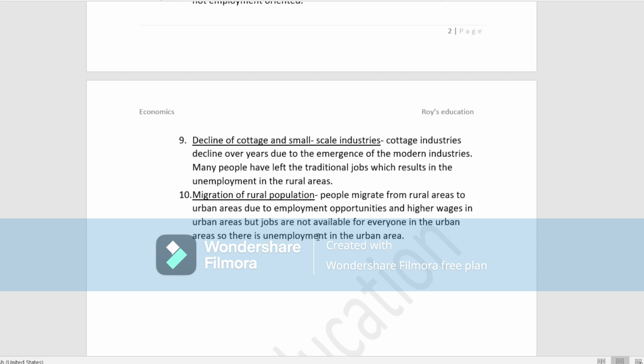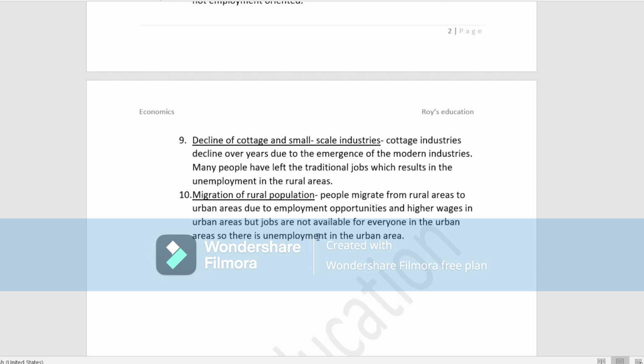Next is migration of the rural population. This is also one of the factors we can see, that people migrate from rural to urban areas due to employment opportunities and higher wages in the urban areas. They think that if they shift from villages to the cities, they can get more employment opportunities, and also that the wages are very high compared to the rural areas. But the thing is that jobs are not available in the urban areas for everyone. So we can say there is unemployment in the urban areas.